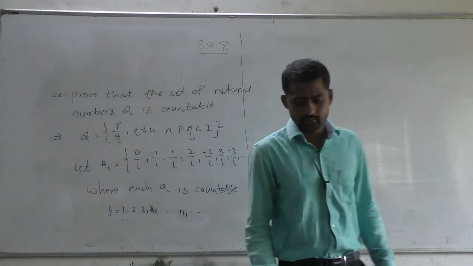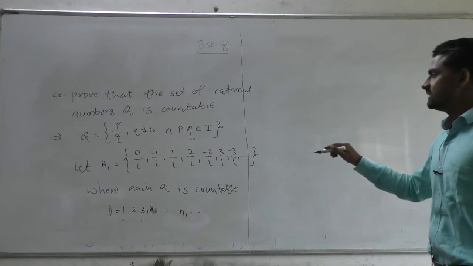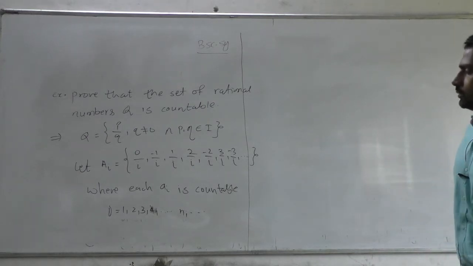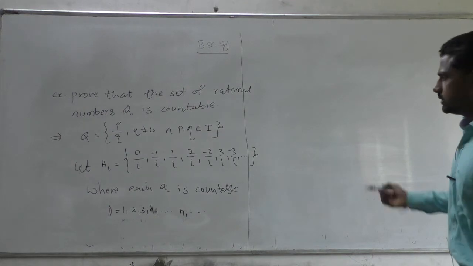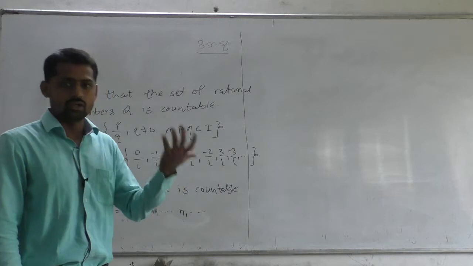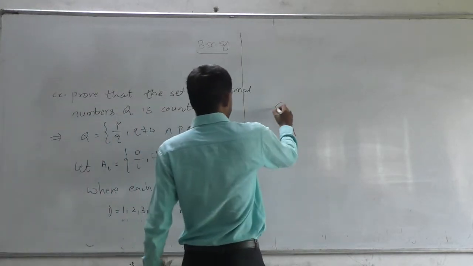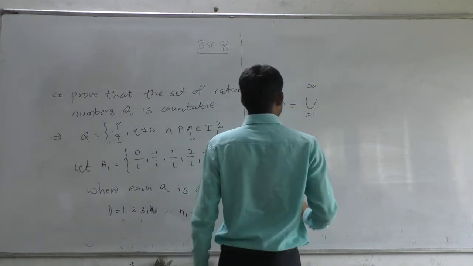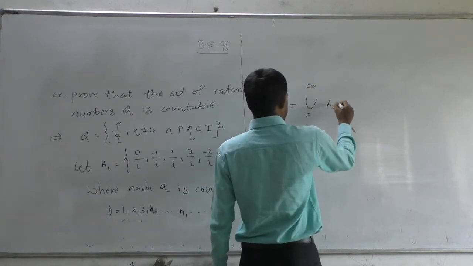So observe that the set A_i is countable for all i from 1 to infinity. So you can combine each A_i to make the set of rational numbers. So Q is the union of A_i, i running from 1 to infinity.